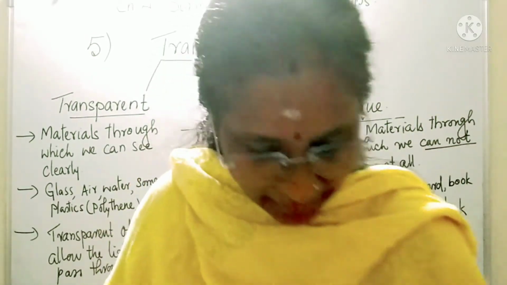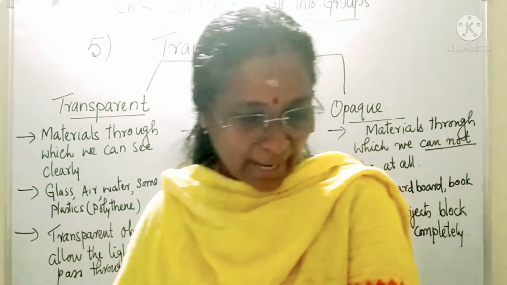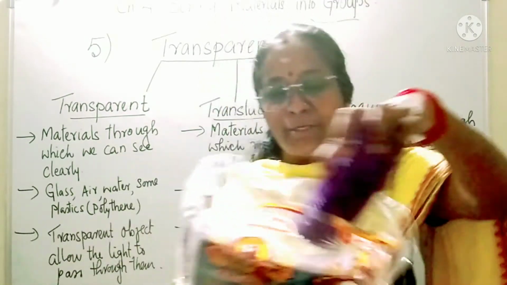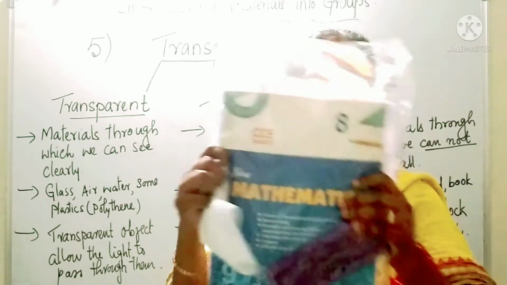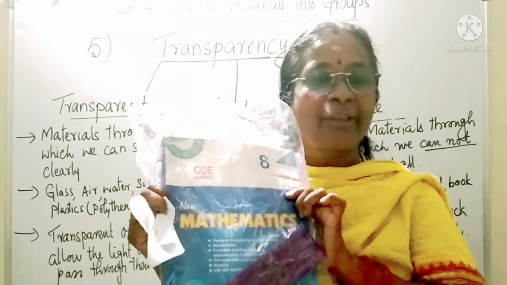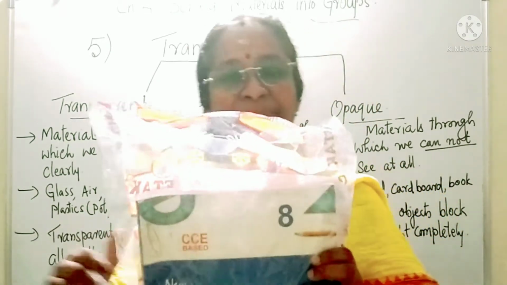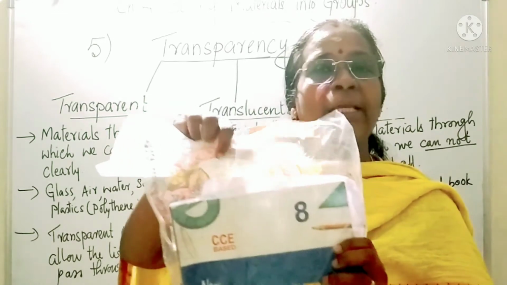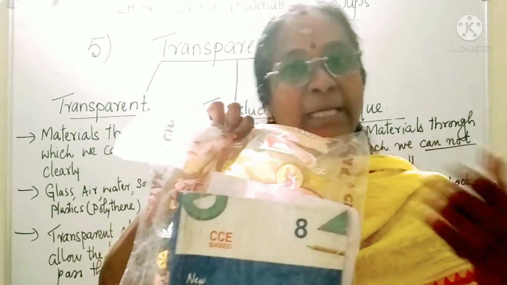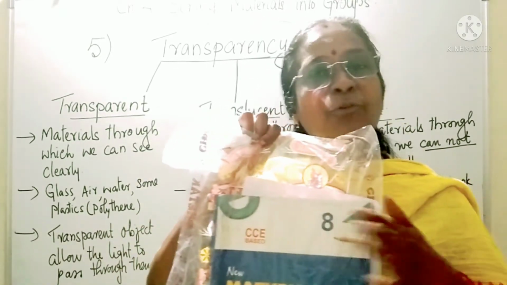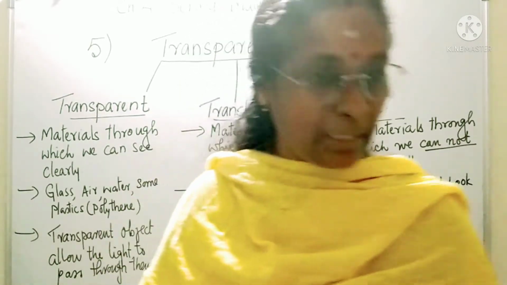But if I take another cover and keep it inside, can you tell me what is there? Very clearly it is seen, there is a book and a duster. The reason is this cover allows the light to pass through it, and the objects reflect the light back to you, so you are able to see what is there inside. In detail, we will learn in the chapter on light.